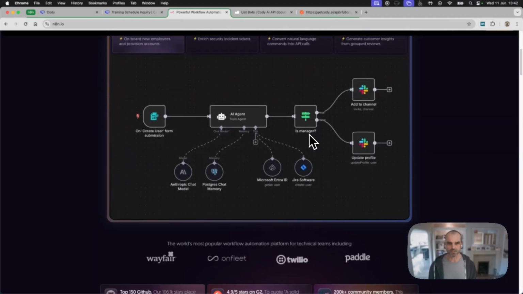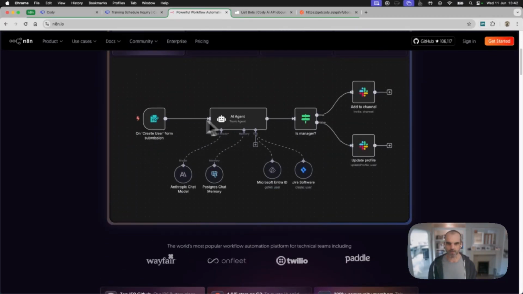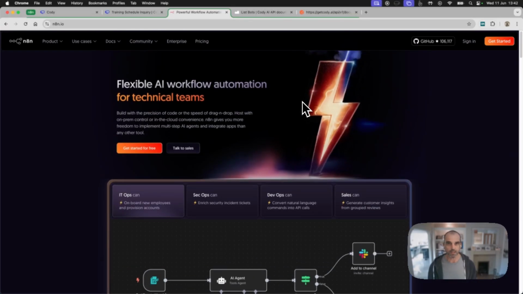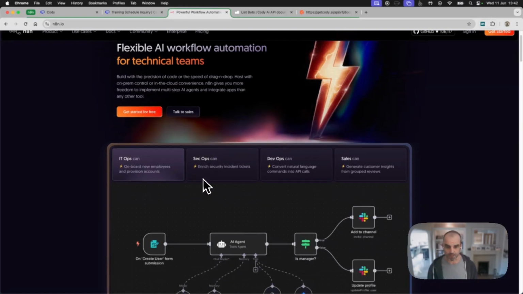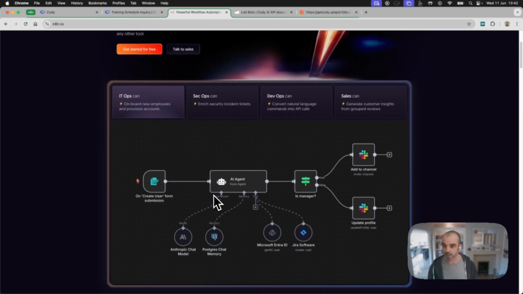But if I scroll down here, you can kind of get a view of how it works. Okay, so you have these nodes which act as like steps in your automation. You can add in steps which use models, AI at large, and you can do things like decision trees and all sorts of things. So for me, n8n really strikes a good balance between functionality and ease of use. So I highly recommend it.